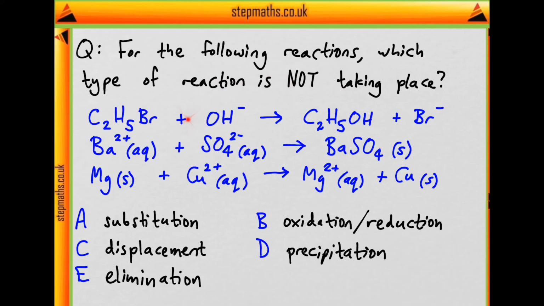And so our reactions are bromoethane plus the hydroxide ion forming ethanol and bromide, then barium 2 plus and sulfate, both in solution, forming solid barium sulfate. Then we have magnesium metal and copper 2 plus, forming magnesium 2 plus and copper metal. And so the reaction types are substitution, redox, displacement, precipitation, and elimination. So which one of these is not taking place in these reactions?